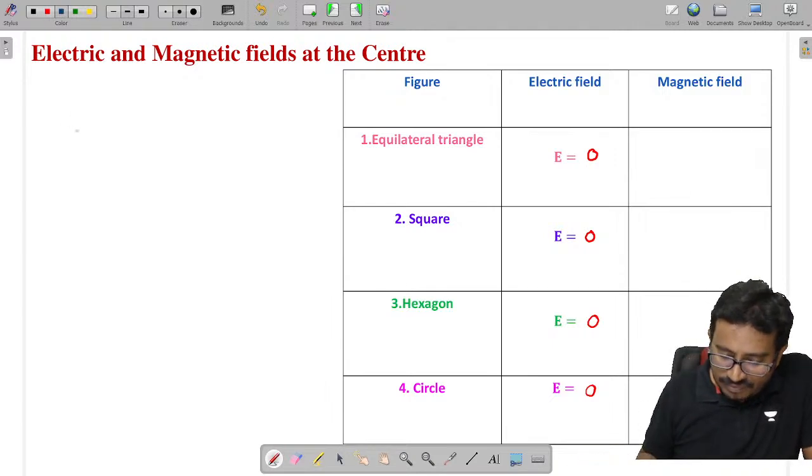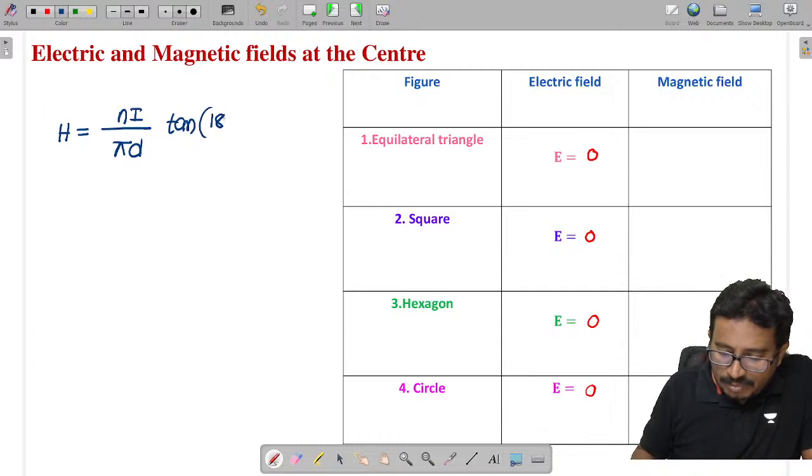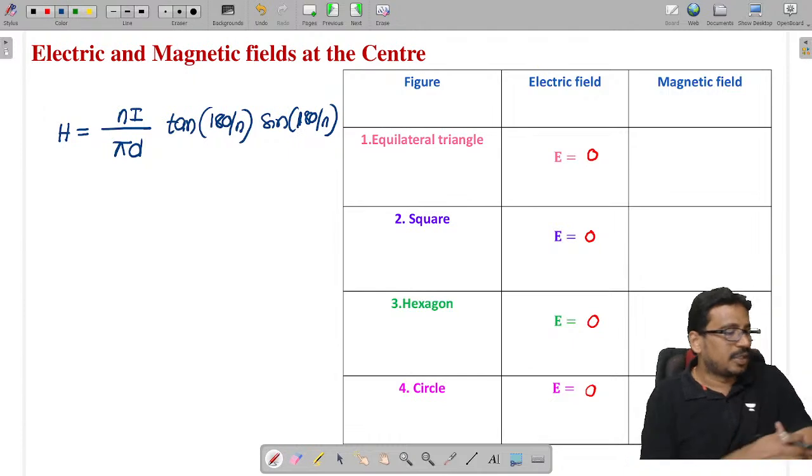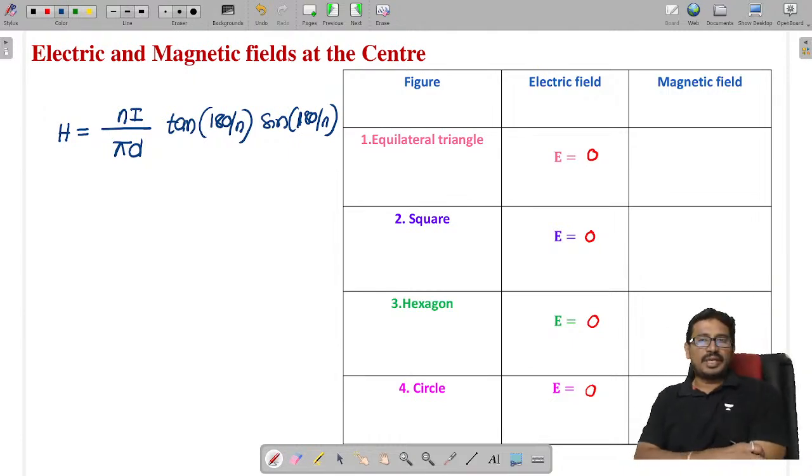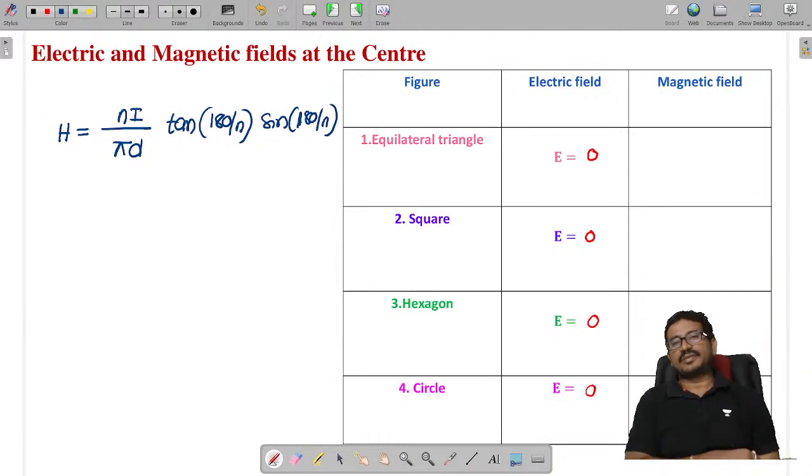In general, for an n-sided polygon, the magnetic field is N I by pi d into tan(180 by n) into sine(180 by n). This is the magnetic field at the center.